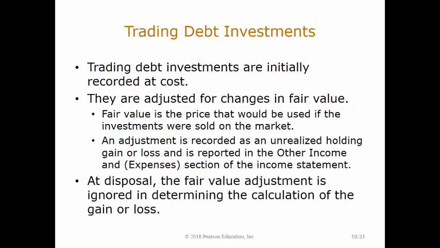Trading investments, those that the investor plans to sell in the very near future, are initially recorded at cost. At the end of each period, though, trading securities must be adjusted and reported at fair value. Fair value is the price that would be used if the investments were sold on the market. The company makes a year-end adjustment of the trading investment to bring the account to market value. This adjustment is recorded as an unrealized holding gain or loss and is reported in the other revenue and expenses section of the income statement.